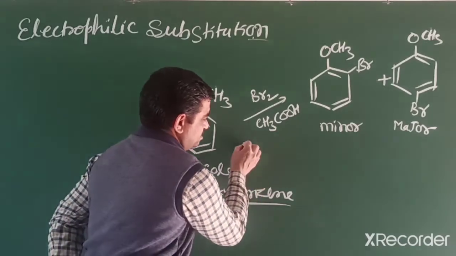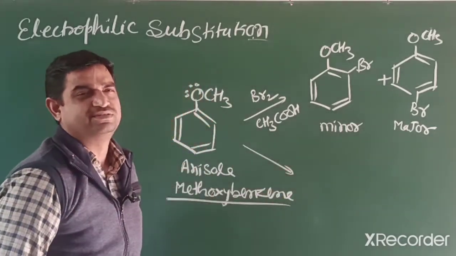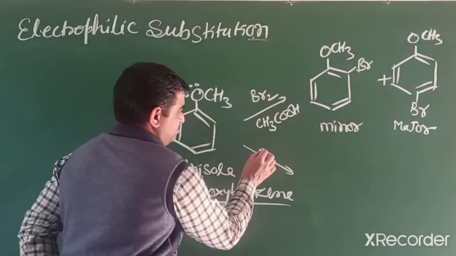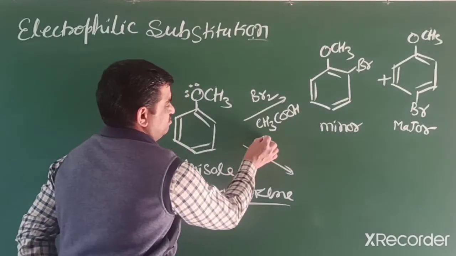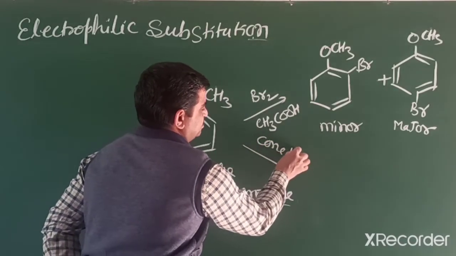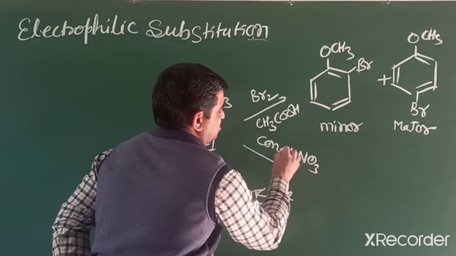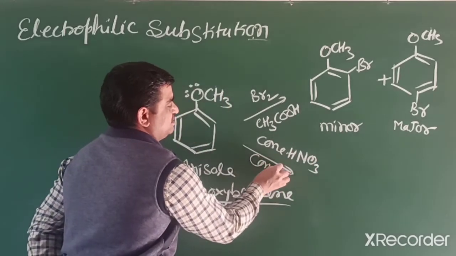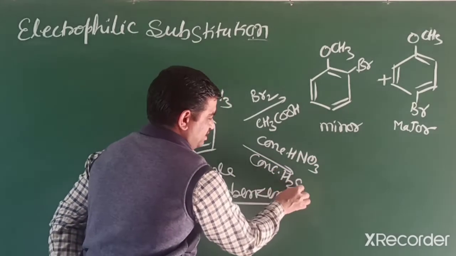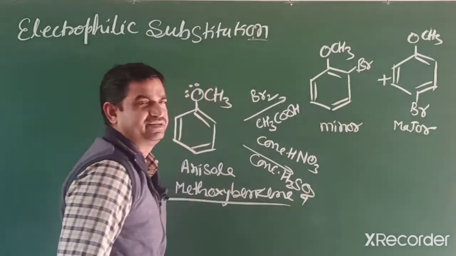If it reacts with nitric acid, for nitration we need concentrated nitric acid and slightly concentrated sulfuric acid. This reaction is nitration.